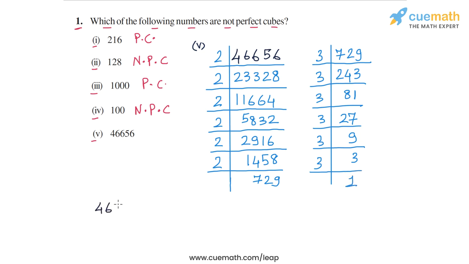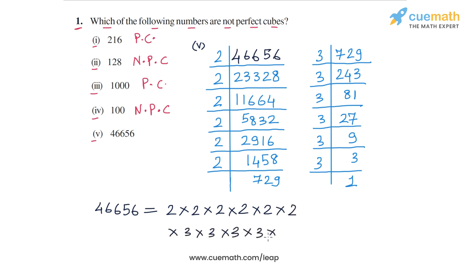So 46,656 can be prime factorized as 6 2's. So we obtained 6 2's. So we write the 6 2's, and then 6 3's. So let's write the 6 3's as well. And this is the prime factorized form of this given number.